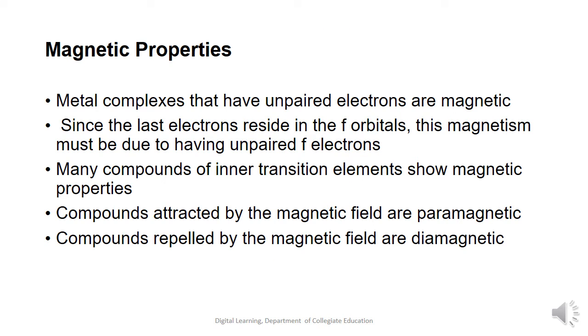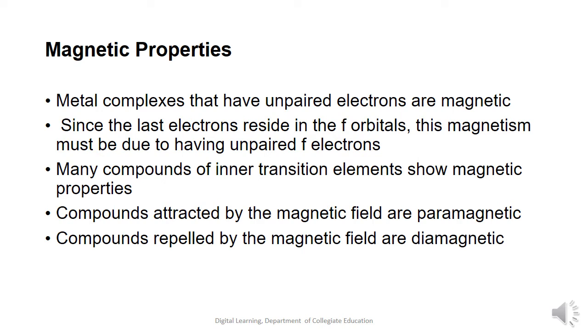Let's take on the first general characteristic in this session about the inner transition elements, which is the magnetic property. The metal complexes which have unpaired electrons are magnetic in nature. As the last electron resides in the f orbitals, this magnetism is due to the unpaired f electrons. We can see that many compounds of the inner transition elements show magnetic properties.